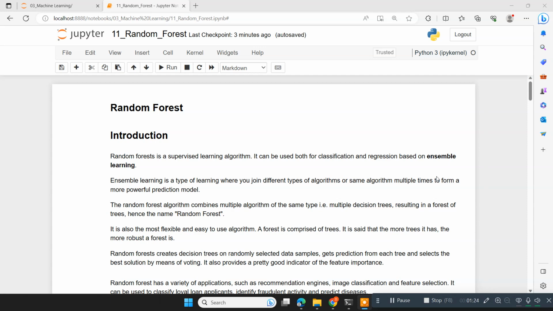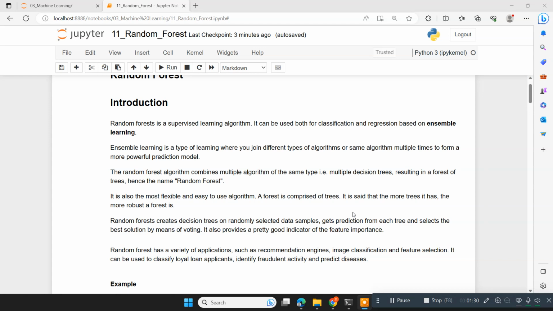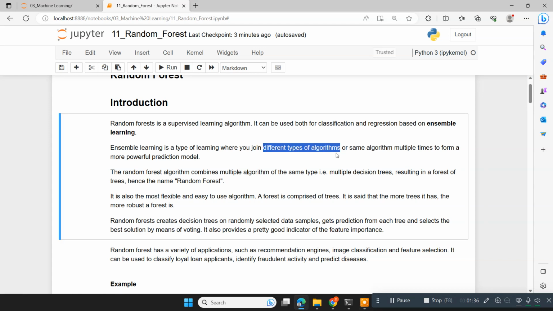So finally getting a very efficient machine learning model. So that is the concept of random forest. I repeat again, ensemble means joining different types of algorithms, or you can use the same algorithm multiple times. Here a random forest uses the same algorithm multiple times and it tries to develop a powerful model.